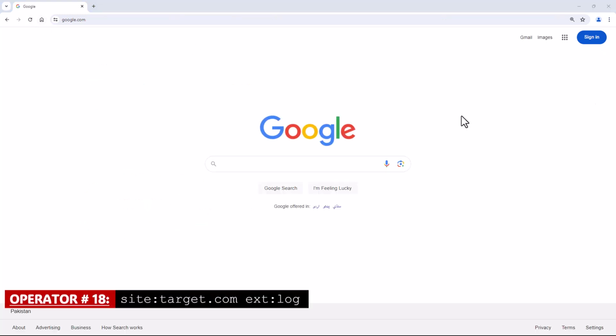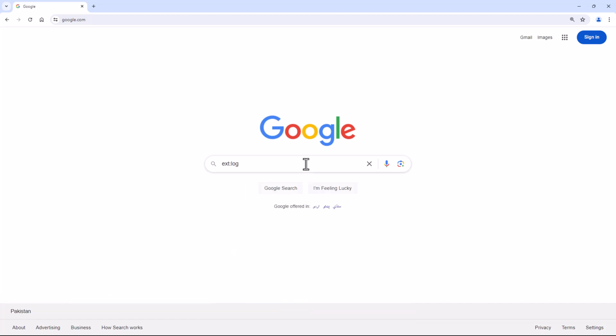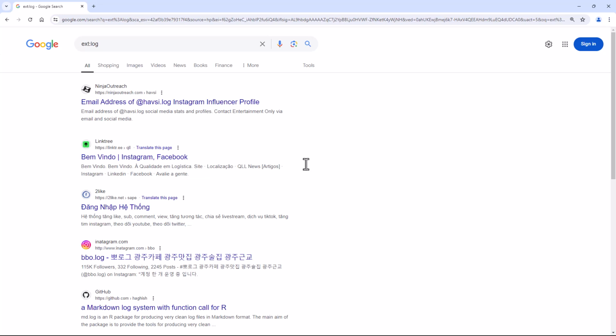Operator number 18. Site with the combination of extension log. This Google dork will search for log files on a website, which can contain sensitive information such as IP addresses, login attempts, and errors. I'm not mentioning my site target here, but you could use one.